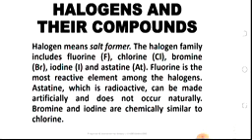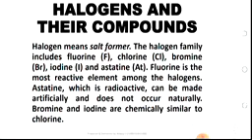Today we'll be looking at the topic that says halogens and their compounds. What do you mean by halogens? Halo means salt. Gen means producer or former. So the word halogen means salt former. Halogens, as we have been taught in the periodic table, are the group 7 elements. We call them the halogen families. They include fluorine, which is the number 1 among them, followed by chlorine, then bromine, iodine, and astatine.